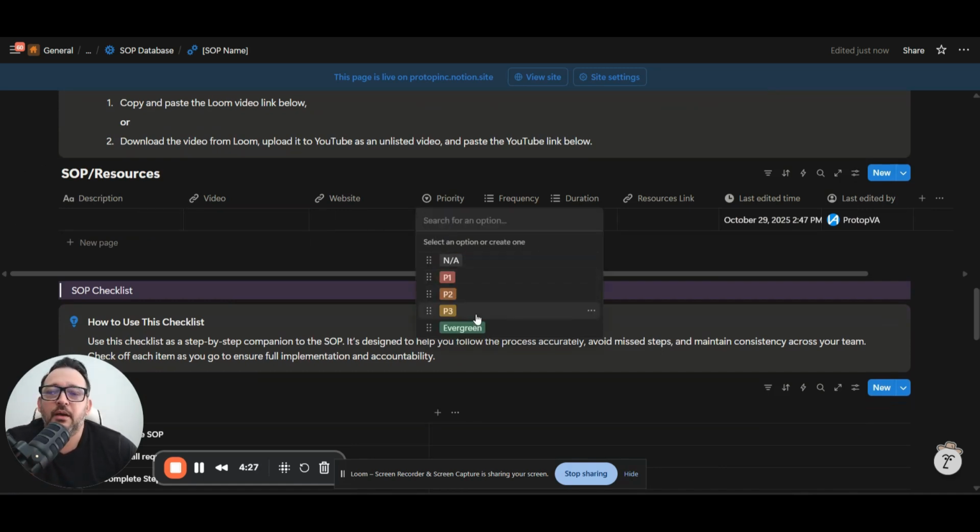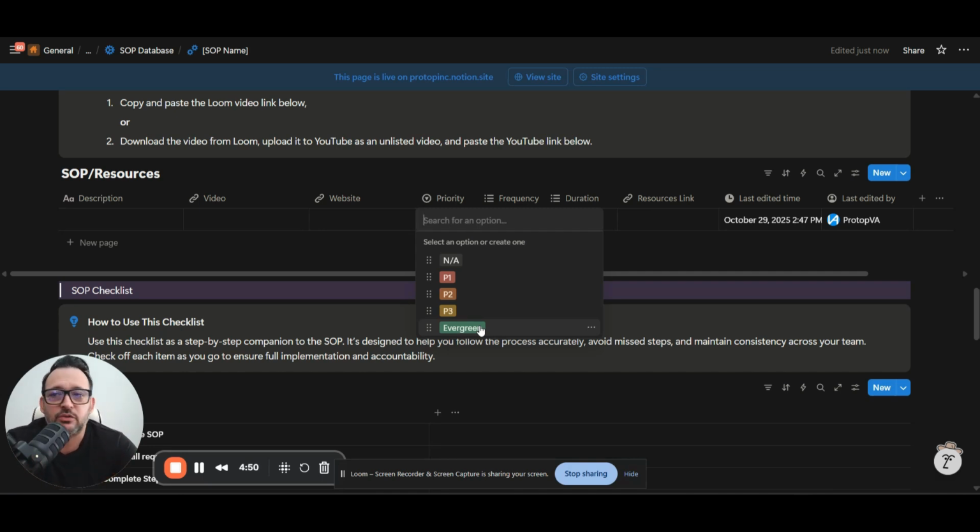You can tag this as a priority 1, 2, 3, or an evergreen. Evergreen is a task that they need to execute once they have nothing else to do. So basically, something that you can do regardless. And it's always an indefinite task, something like, for example, research.